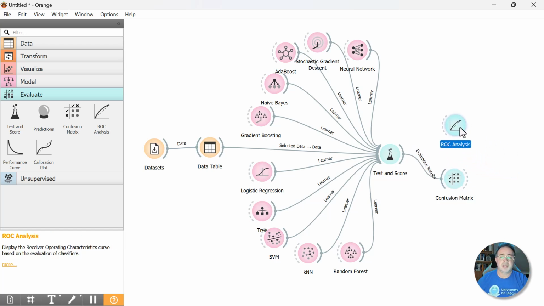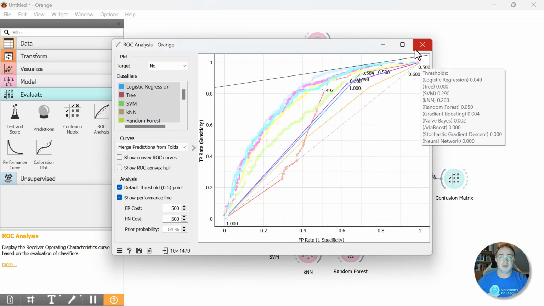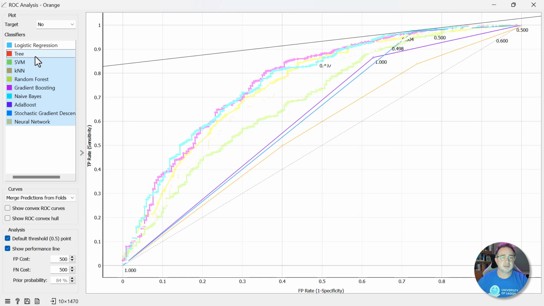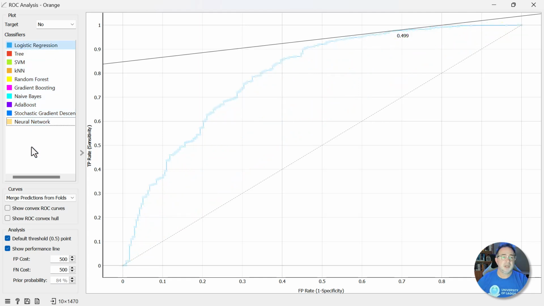So I'm going to move ROC Analysis above Confusion Matrix, go to Test and Score, click on the right side of Test and Score, connect that to ROC Analysis, and then it will go ahead and connect. If I double click on the ROC Analysis, here you can see all of our ROC curves. All of them are selected by default, but we can go ahead and just click ones that we want to see. So here we can see logistic regression. It was the best that we had.